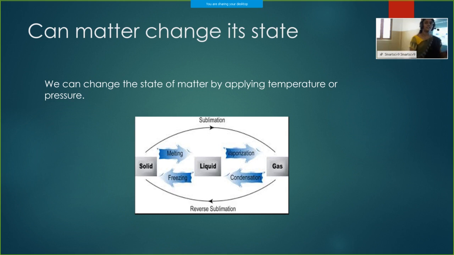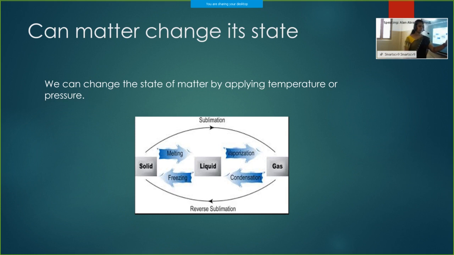If we increase the temperature of certain solids like camphor, ammonium chloride or naphthalene, what happens? It will get converted into gaseous state directly without going into the liquid state. It is called sublimation. This is a reversible process. If we decrease the temperature of that particular gas, it will come back to its solid state directly.